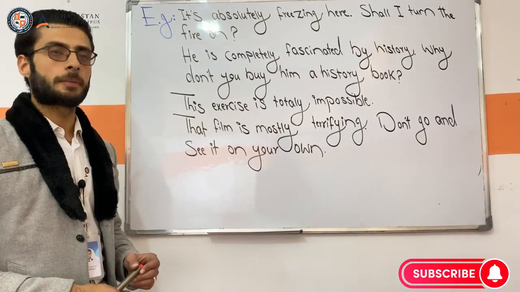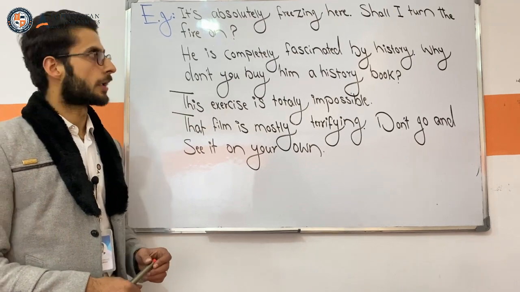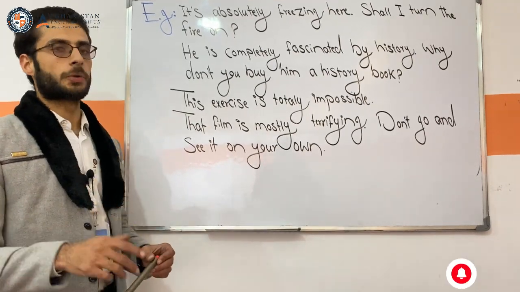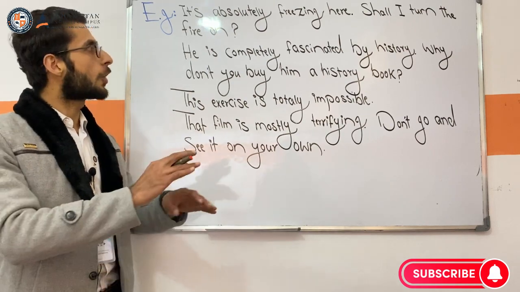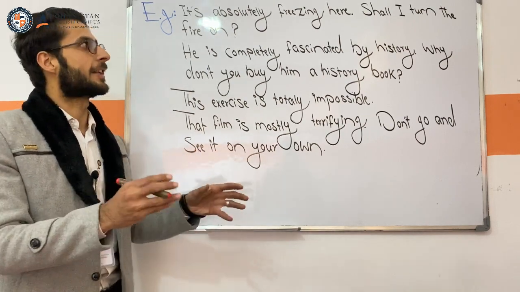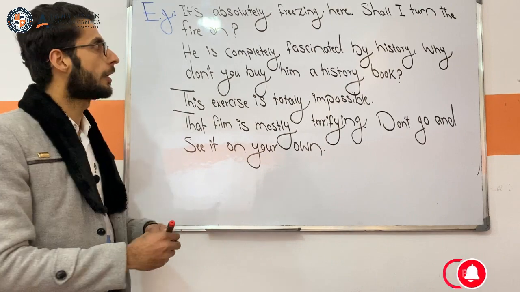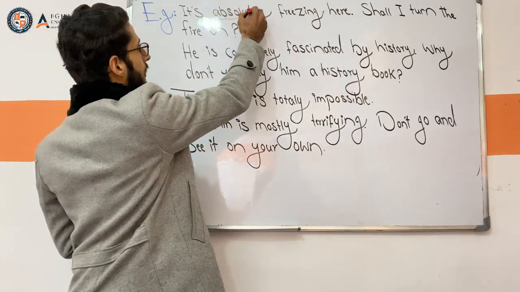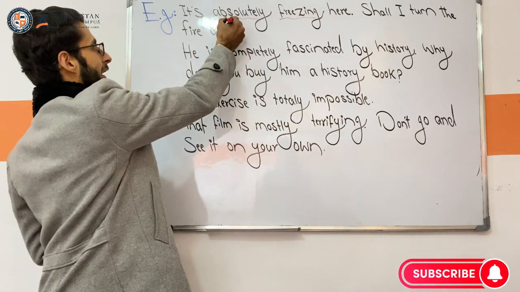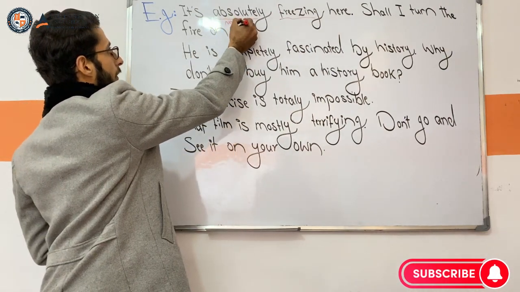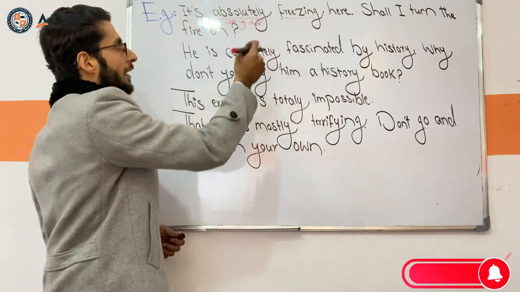Such as these examples. The first one is written here. It is absolutely freezing. Here, shall I turn the fire on? Here we have absolutely freezing. What is absolutely? It is a non-grading adverb. And what is freezing?